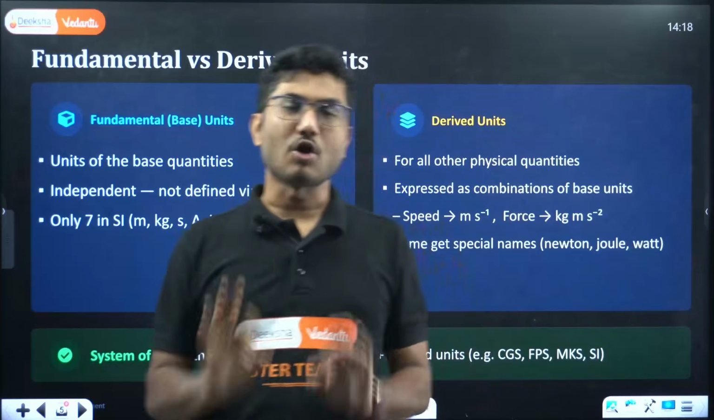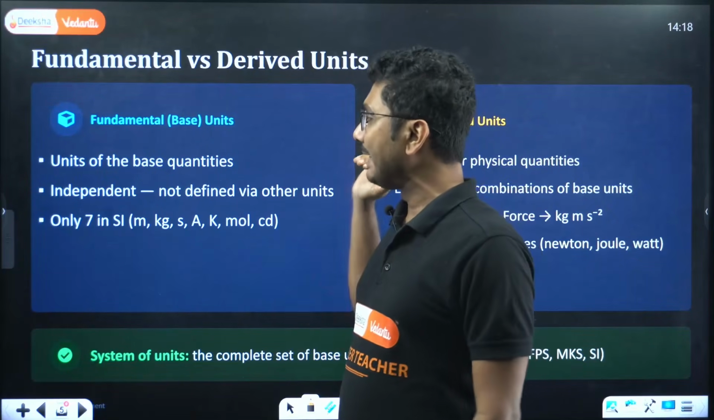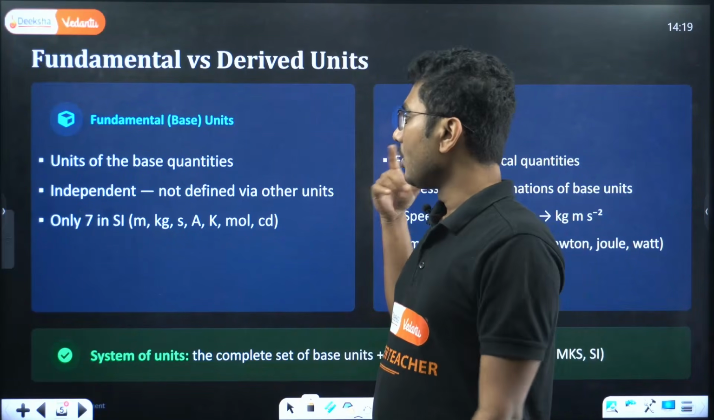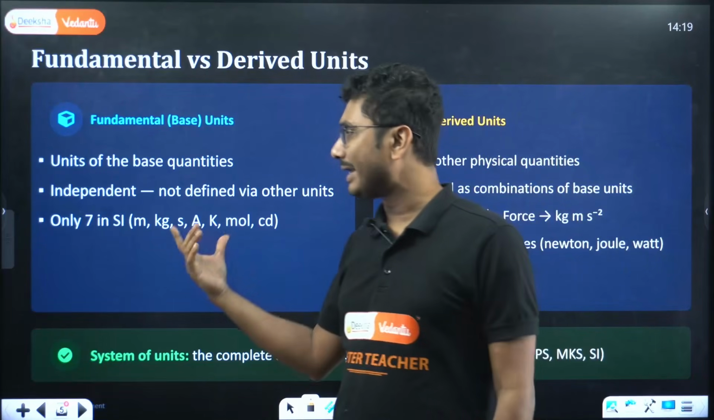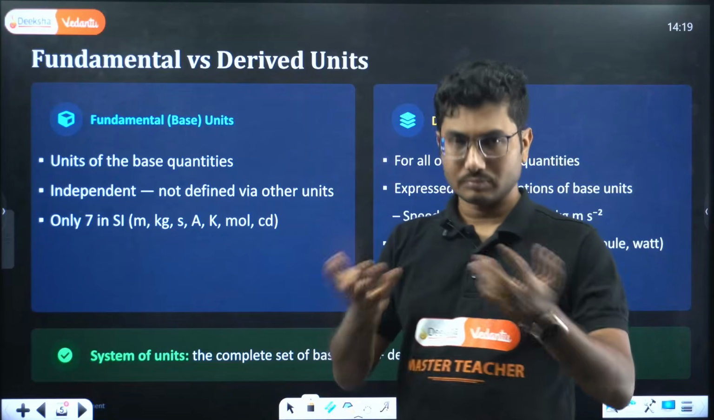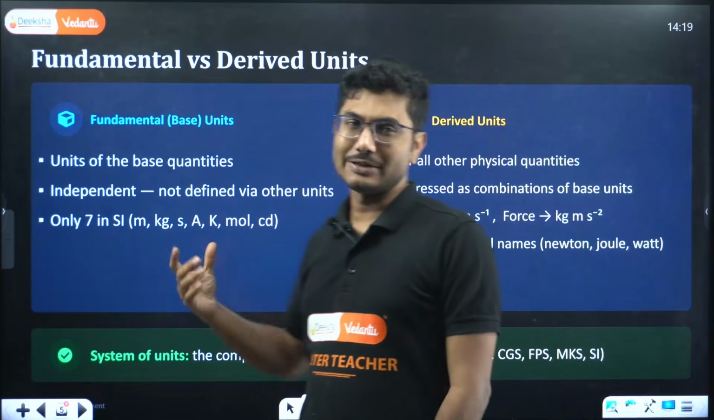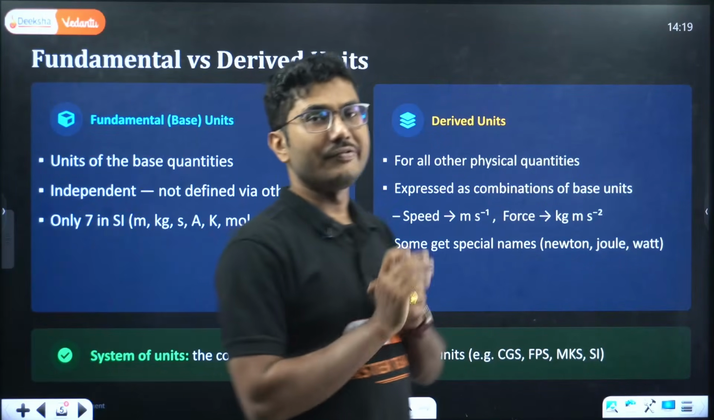That's why they are called fundamental units. So they are independent, they do not depend on anything else, not defined via other units. Only 7 in SI. We will come to that. What are all the units? 7 in SI. So 7 units in SI system are basically fundamental units.